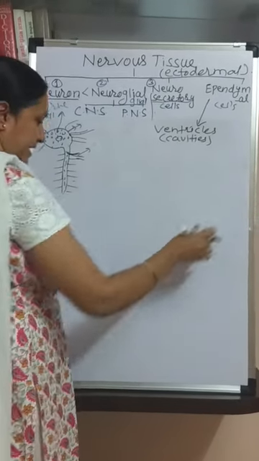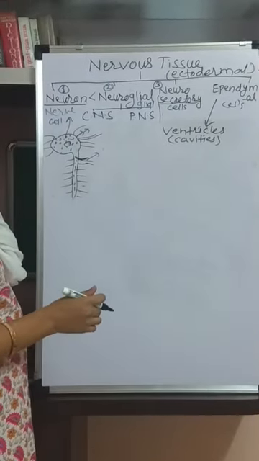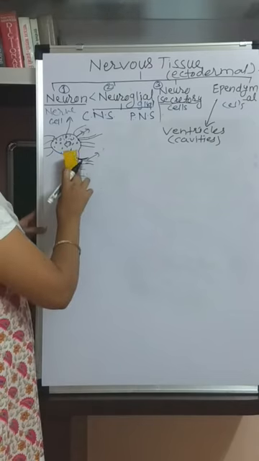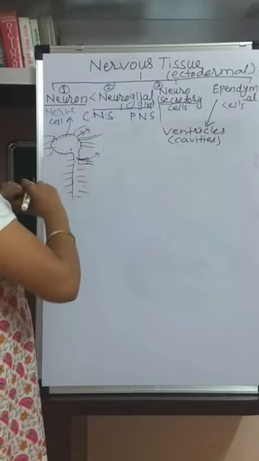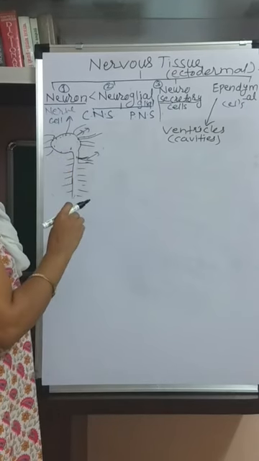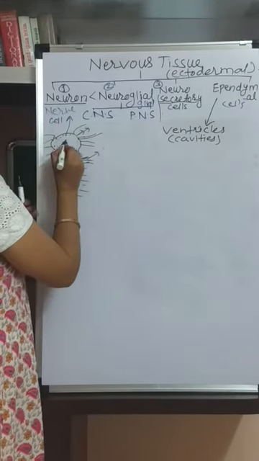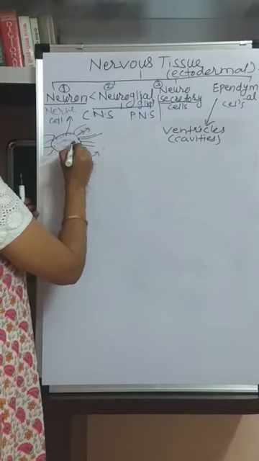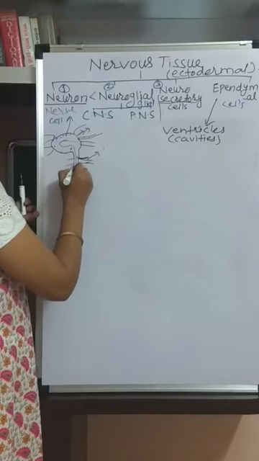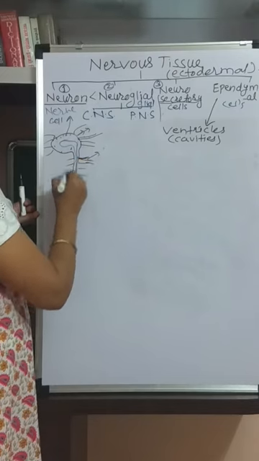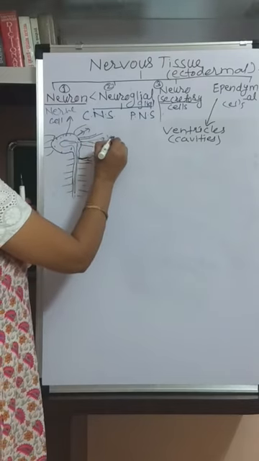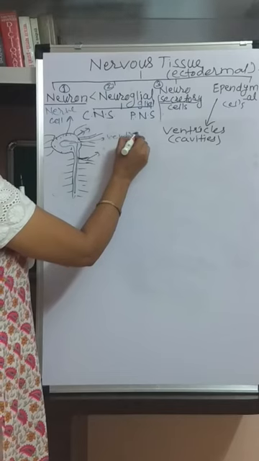The cavities present in the brain, and actually brain and spinal cord is a hollow organ. It is hollow, means centrally it has a cavity, the brain from inside, and the spinal cord also. This cavity is called the ventricle.